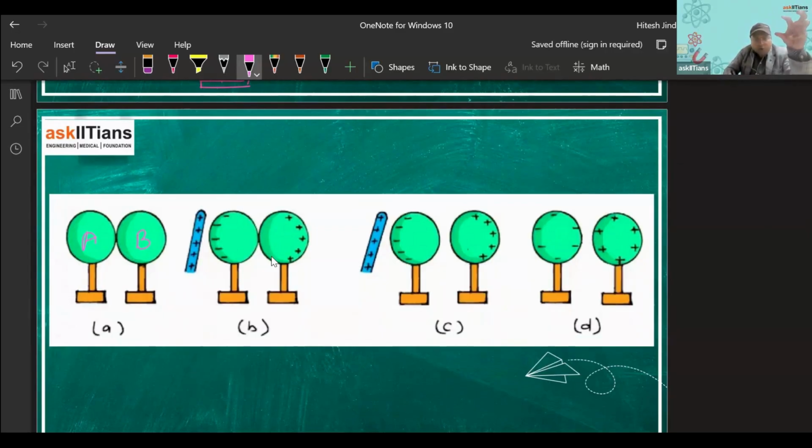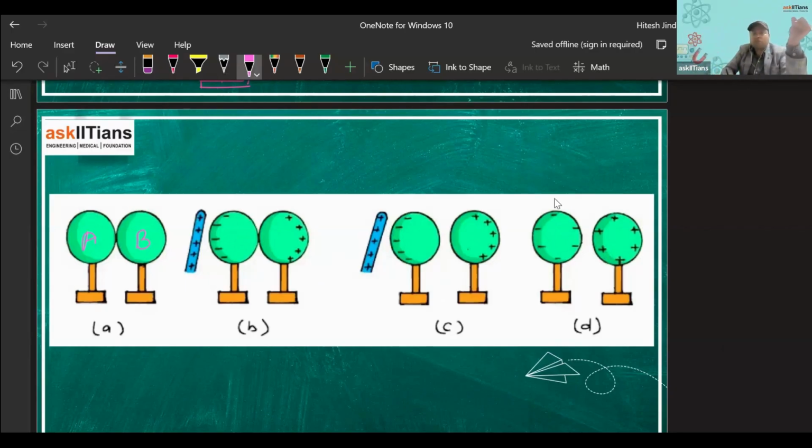Now what we do? Now we have just separate them, a little separation, not much, a little separation, so that negative charges are here only, positive charges are here only. Now we remove the rod. So we do not even need earthing here, and we separate them more.